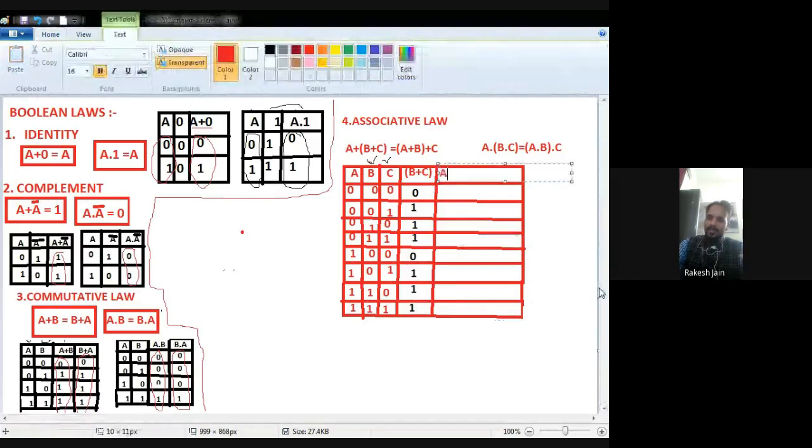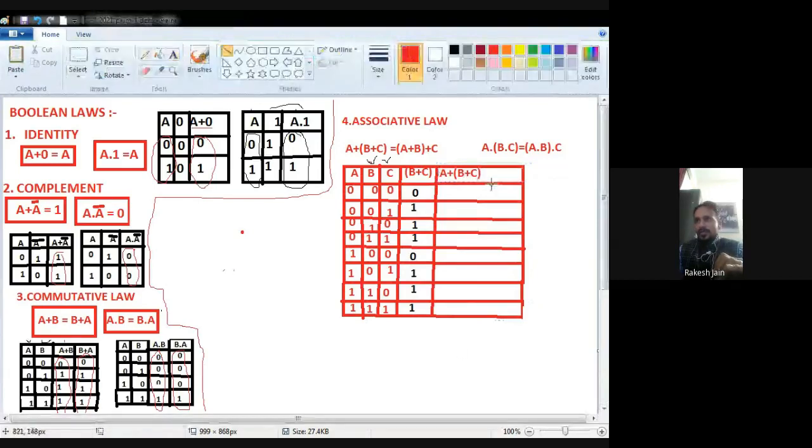Okay, now see this one. How to perform B plus C? Just focus on B and C and do the OR operation between B and C. Where is B and where is C? B is this one, and C is this one. Only focus on these two. B plus C means if any input is 1 between B and C, then put 1, otherwise 0. So see, B is 0, C is 0, both are 0, no 1 is there, so I put 0 here.